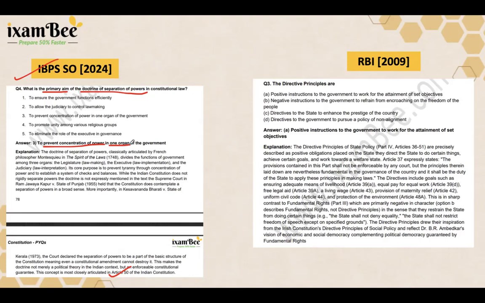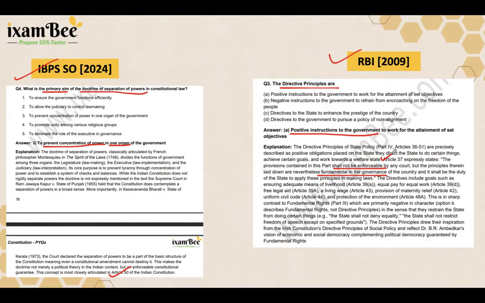The second kind of theory-based question was in RBI 2009, which asked what DPSPs actually are. And the correct understanding was that DPSPs are basically the positive instructions to the state, meaning they basically guide the government on what it should do. They are not enforceable, but they are also very fundamental in governance, right? These directive principles are not enforceable by any court. However, they are fundamental in governance. Where is it written? Article 37.